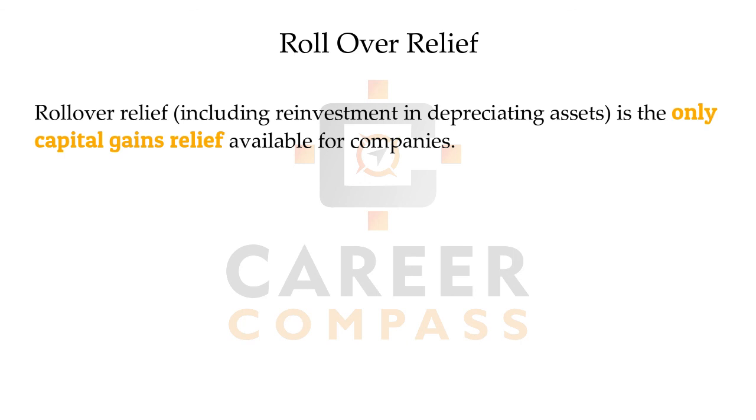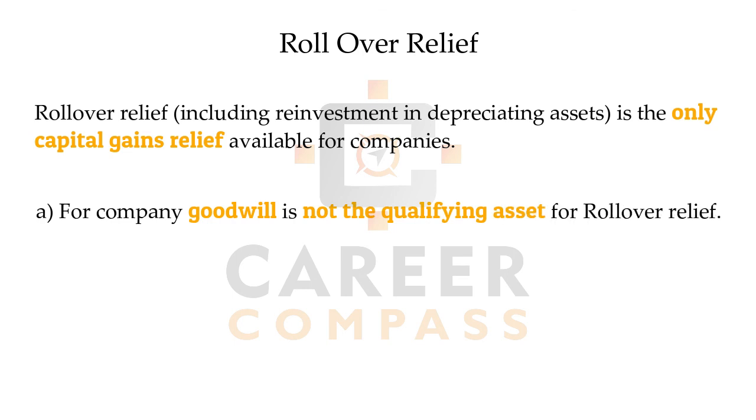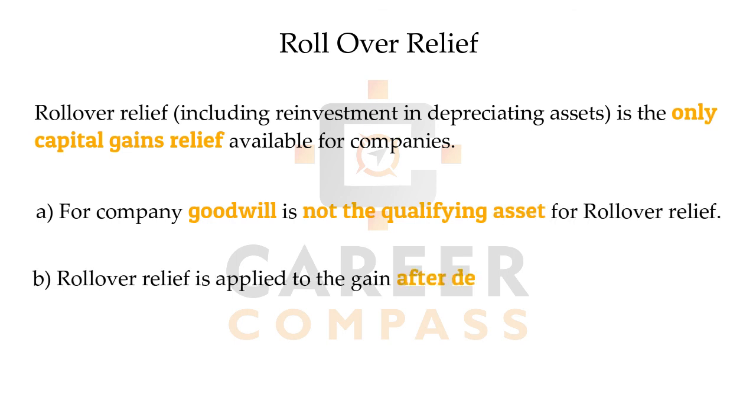The rollover relief works for the company the same way, but goodwill is not a qualifying asset for the company, and the relief will be applied after deducting the indexation allowance.